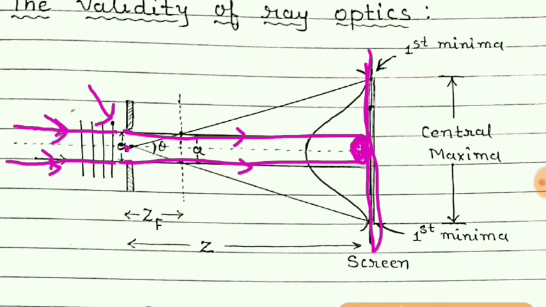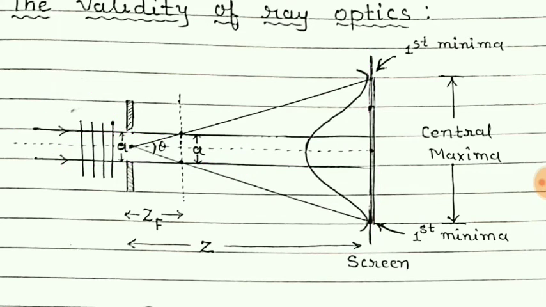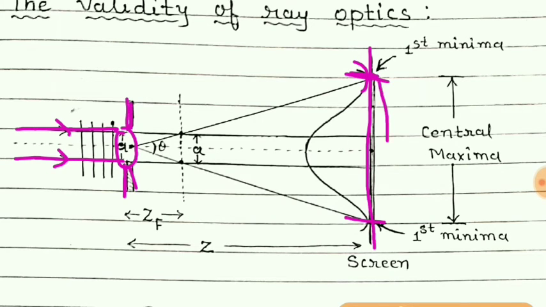But in the actual case, we observe that when we put a screen here, the light beam which passes through this gap, that is the slit, will have a bright region from this point to this point. That means this much region will be bright. So that shows that there is diffraction of light.